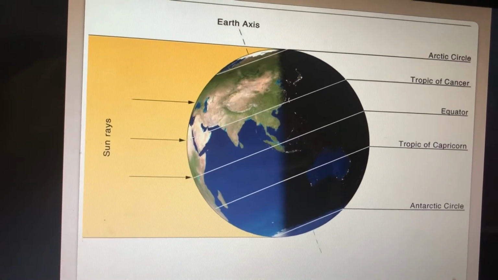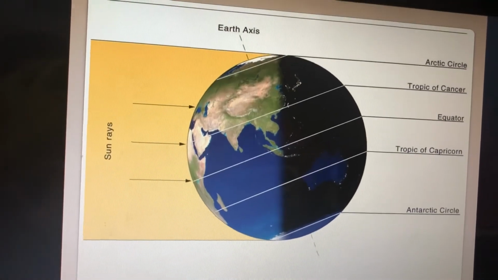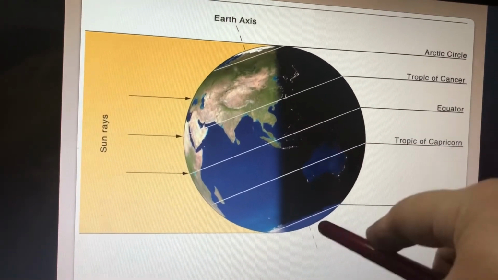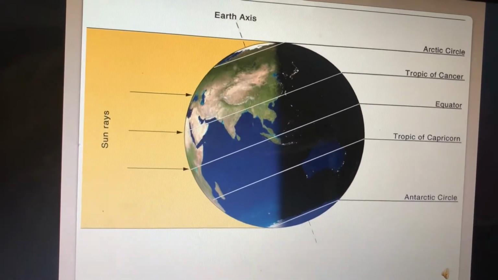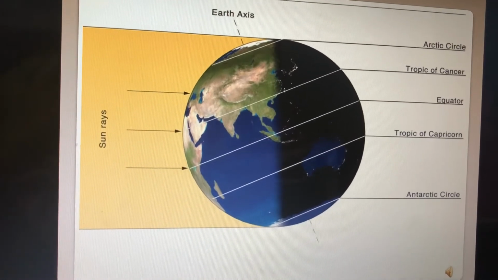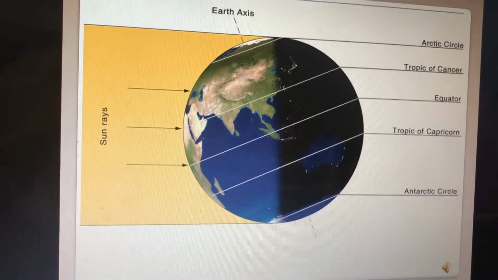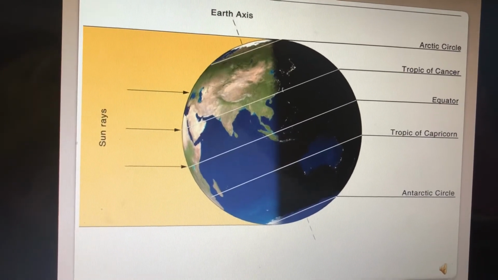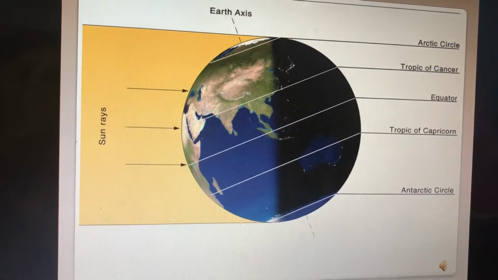Clear? The length of the latitude decreases from the equator towards the pole. You may see here they are decreasing, right. Latitudes are at equal distance from one another, and they do not touch, cut or intersect with one another.